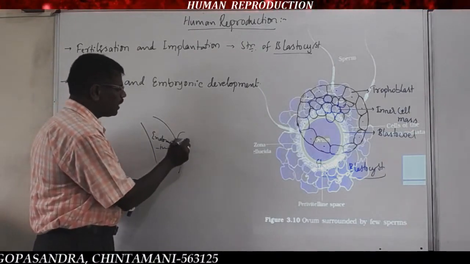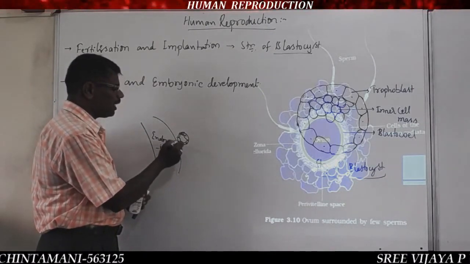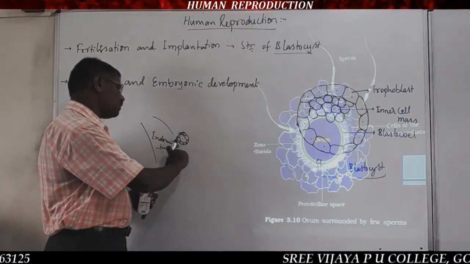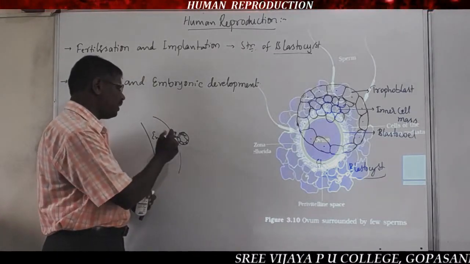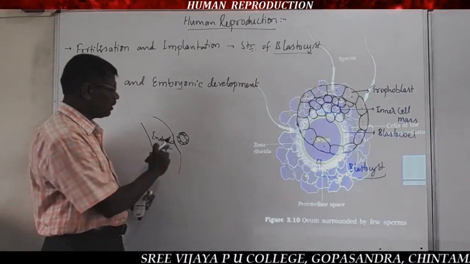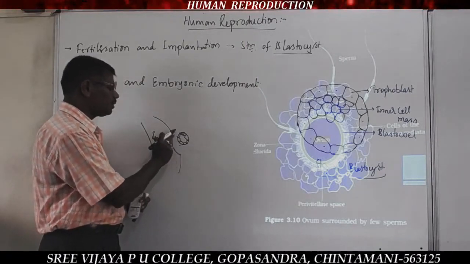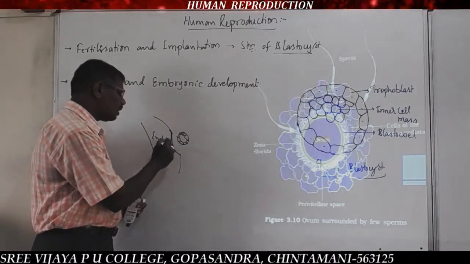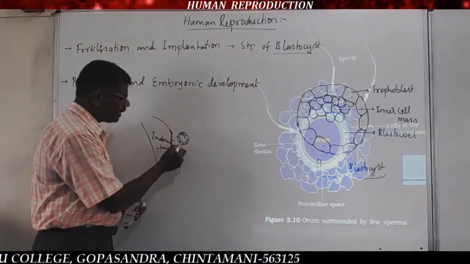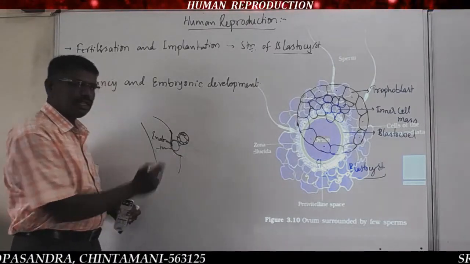So at the time of implantation, the blastocyst secretes enzymes which digest a certain part of the endometrium, and this leads to the formation of a little depression. Into that depression, the entire blastocyst becomes attached to the endometrium.